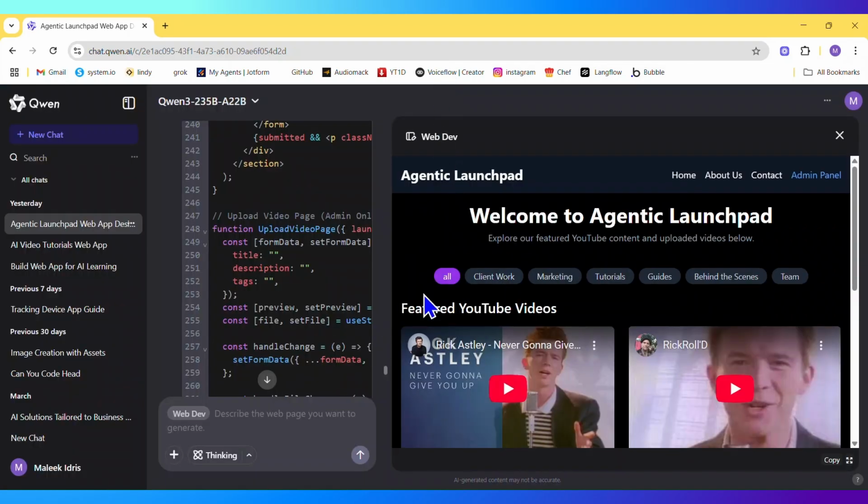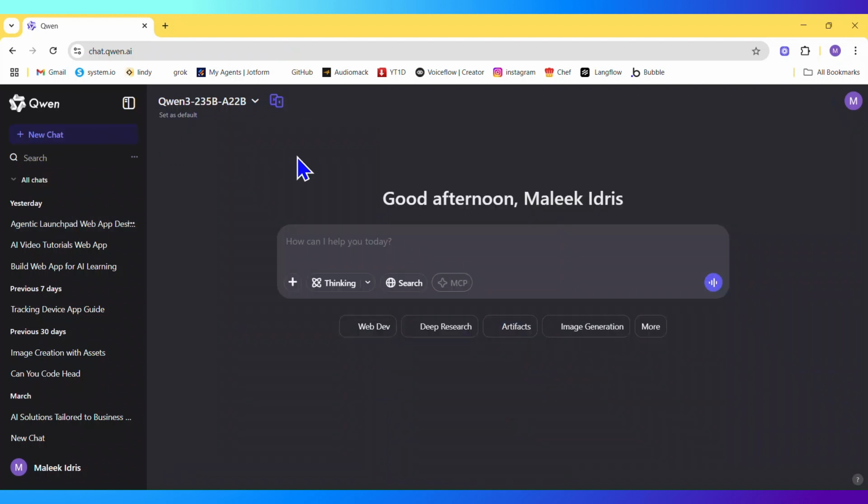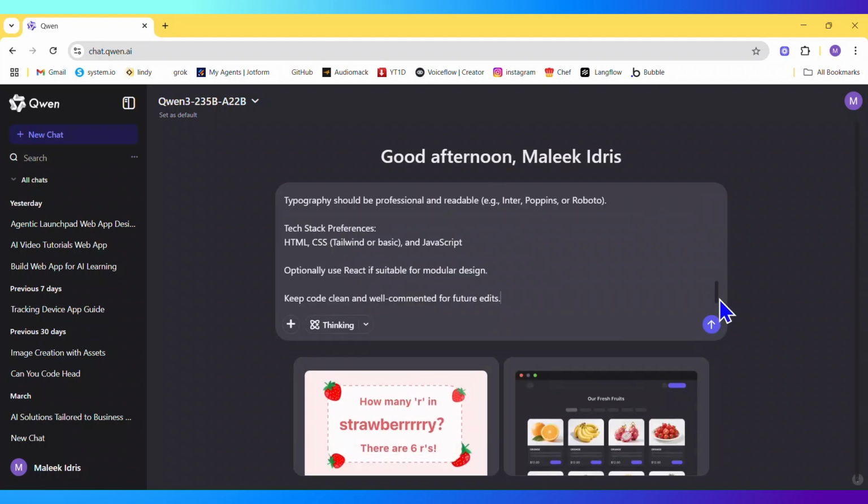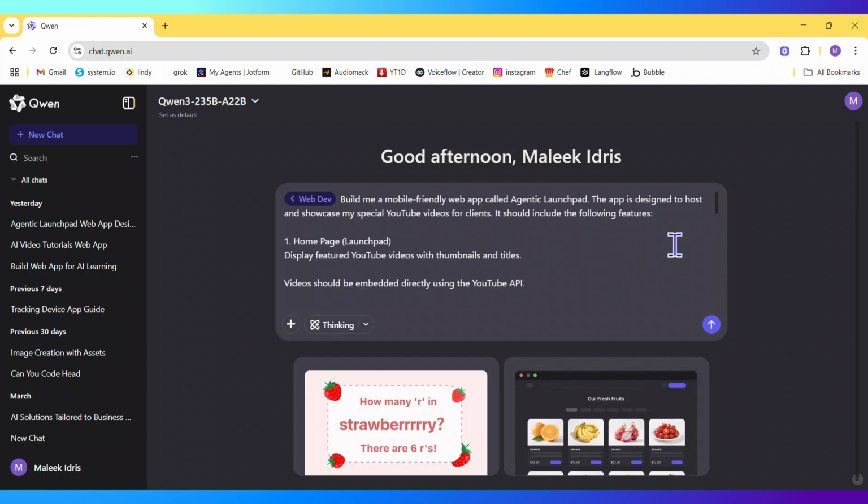Now I'm going to write the same prompt I used to build this app, which you'll be seeing on this interface. Once I paste the prompt, I know most of us do not know how to write prompts. I do know how to write prompts, and I've been studying that because that's one of the most effective aspects in AI, knowing how to talk to an AI to help you do tasks and take more workload off you. This is the prompt I wrote, but I used a bit of ChatGPT to enhance my prompt.